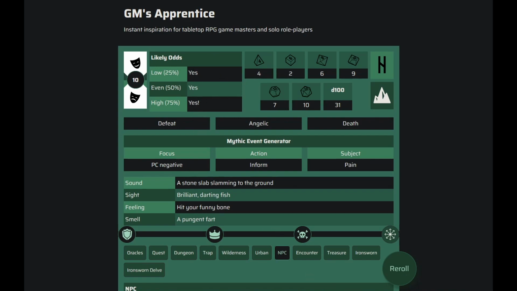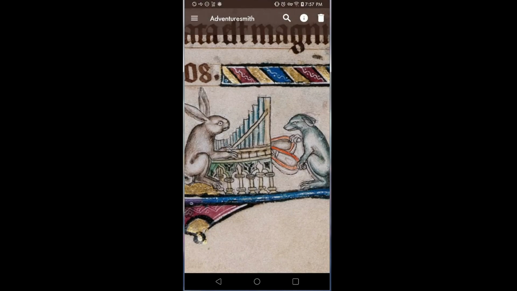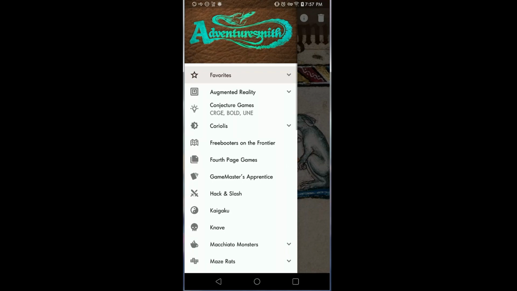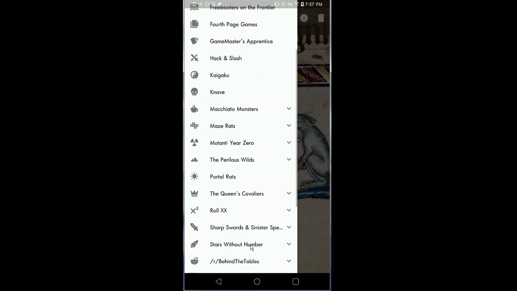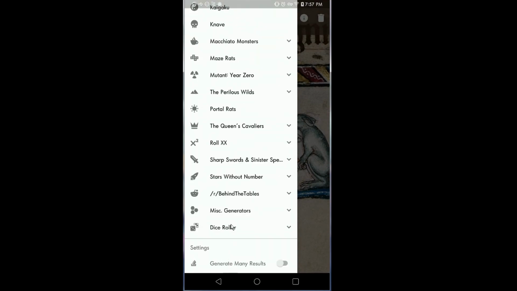But there's another tool that I want to show you that can give you some interesting answers to yes-no questions. This tool is called Adventure Smith, and it has a lot of random tables from all different types of games and rule sets and even subreddits.